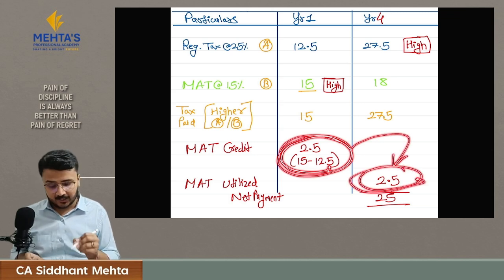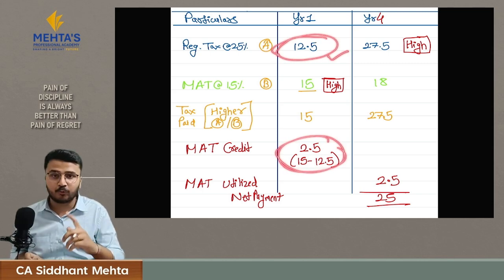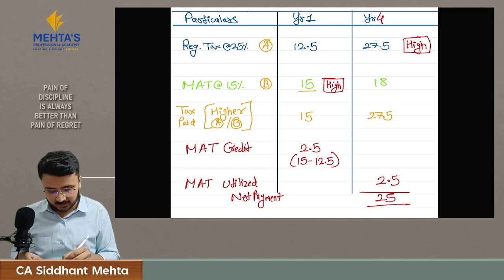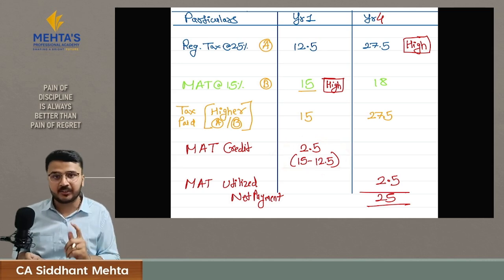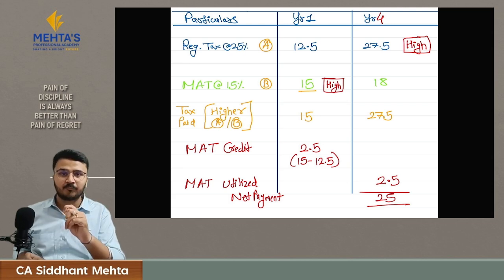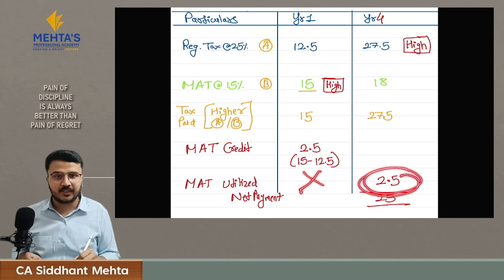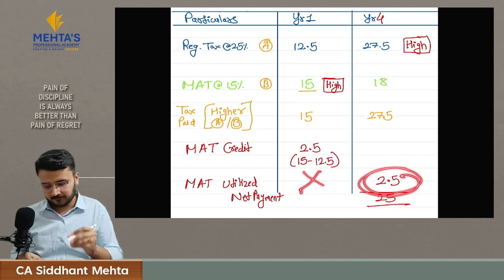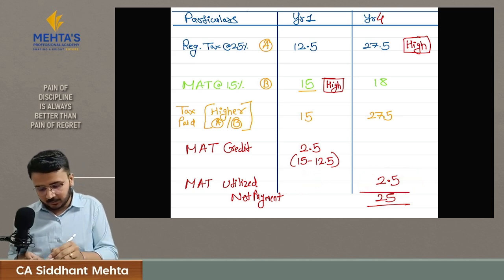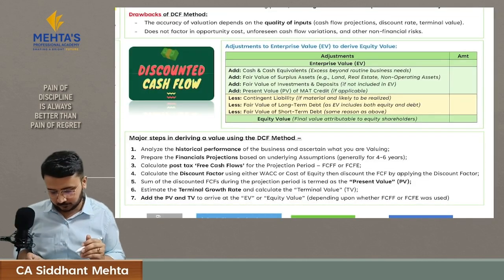If I had paid my tax on regular income tax liability, this amount would have gone to the equity shareholders. This extra 2.5 amount would have gone to the equity shareholders. Hence, we add this while calculating equity value. But we are not getting this amount in year 1. We are getting this amount in year 4. Hence, we calculate the present value of it. That's your concept of adding MAT credit in your equity value.